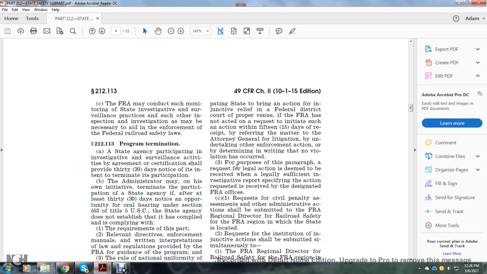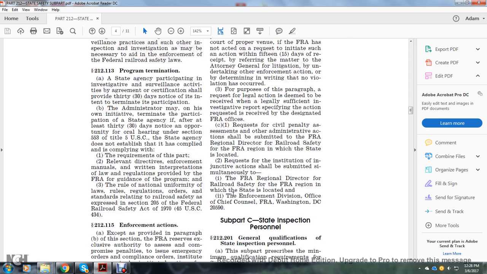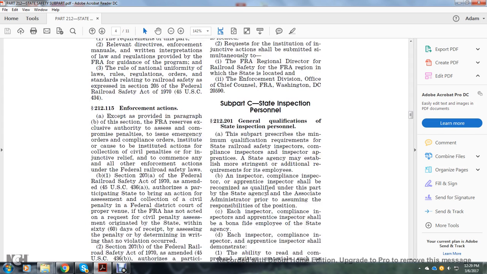3. The purpose of this paragraph is to request legal action deemed to be received with legal sufficiency and an investigating report specifying the action requested, received and designated by the FRA offices. C, requests for civil penalty assessment and other administrative actions should be submitted to the FRA regional director of railroad safety for the FRA region in which the state is located. Requests for the institution of injunctive actions must be submitted simultaneously to the FRA regional director of railroad safety for the FRA region in which the state is located and to the Enforcement Division of the Chief Counsel, FRA, Washington, D.C. 20590.